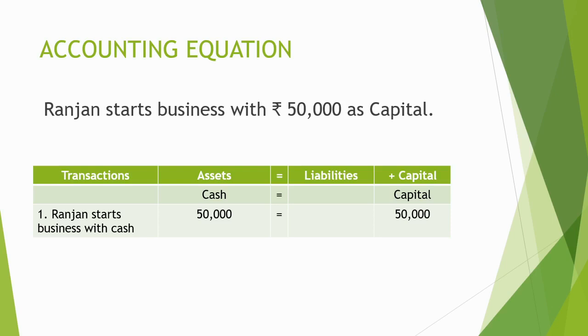We may present this transaction in the accounting equation like this. Ranjan starts business with cash, rupees 50,000 under the head of assets, and a new asset is created in the name of cash. On the other hand, rupees 50,000 in the form of capital.